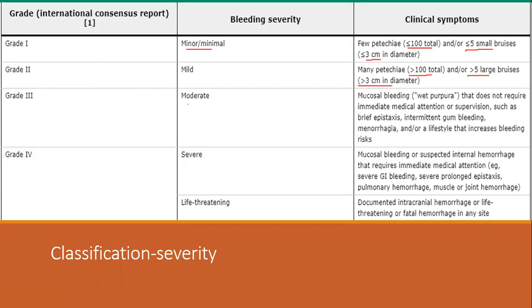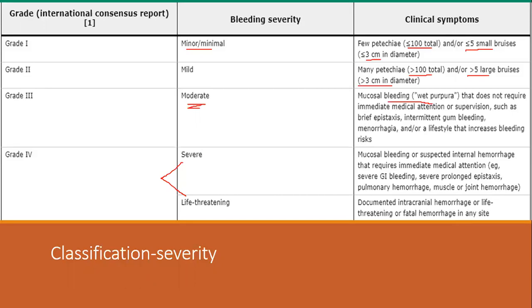Grade 3 or moderate is mucosal bleed. Mucosal bleed is wet purpura. Skin bleed is dry purpura. All right. Mucosal bleed, but it is not severe enough to warrant medical attention, like a brief duration of epistaxis, less than 10 to 15 minutes. It does not require anything. Intermittent gum bleeding, menorrhagia, but these do not affect any lifestyle activities. Grade 4 can be severe or life-threatening.